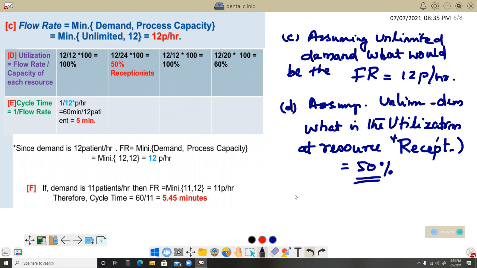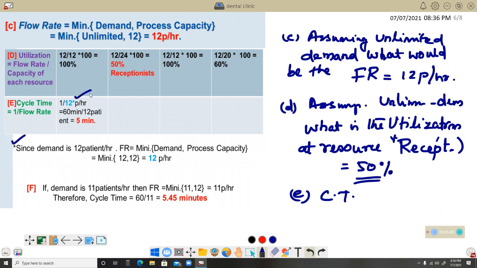The question number E goes with the calculation of cycle time. Cycle time is nothing but the reciprocal of flow rate, so 1 by flow rate. Now, before calculating the cycle time, understand that the question number E asks if the demand is 12 patients per hour. Here I have put an asterisk.